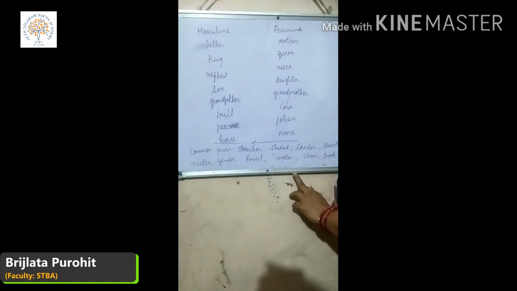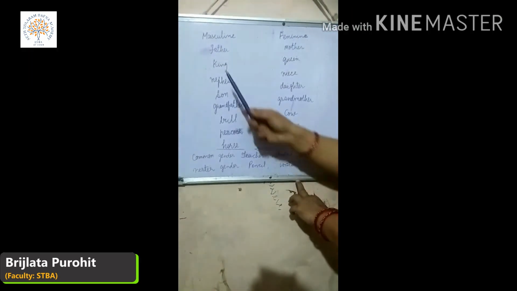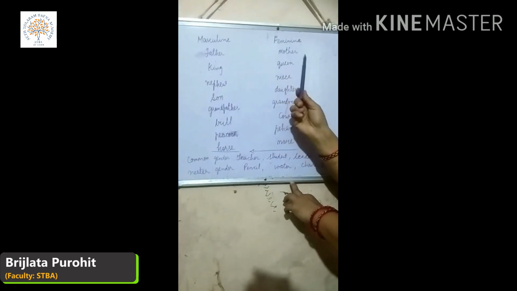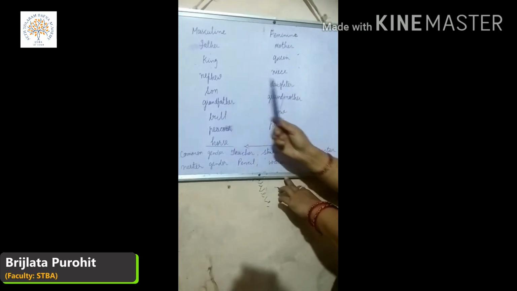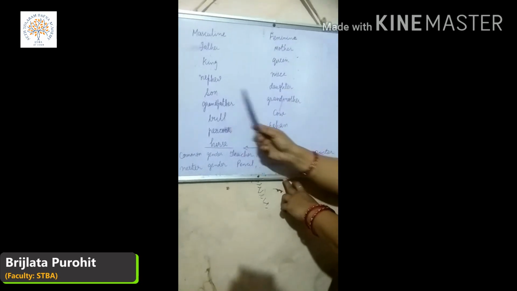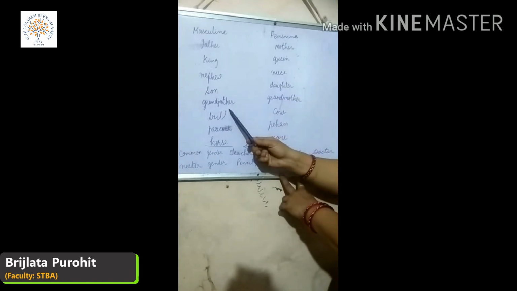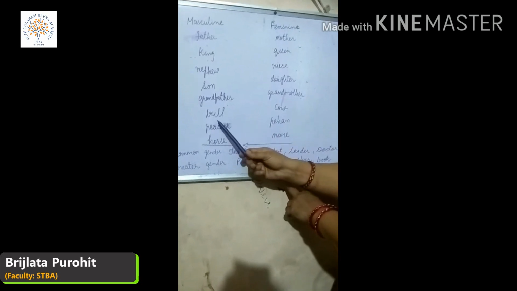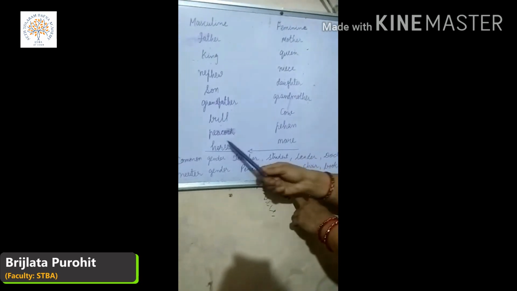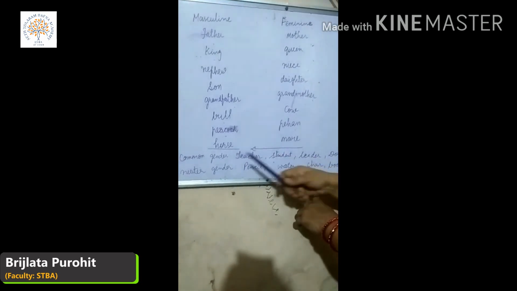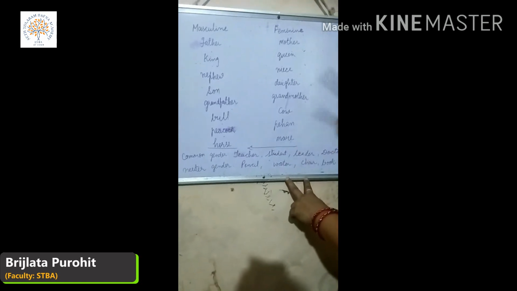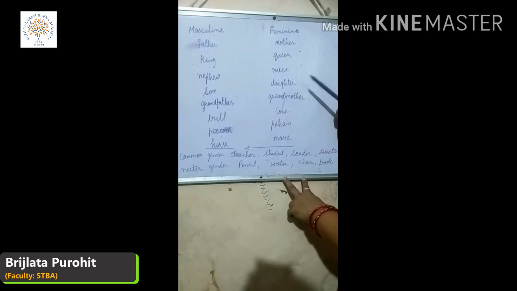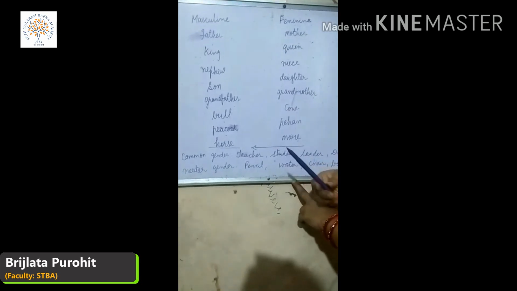Masculine and feminine gender. Masculine gender father, feminine mother. King, queen, nephew, niece, son, daughter, grandfather, grandmother, bull, cow, peacock, peahen, horse, mare. Okay, so there are so many words from masculine and feminine we will see in forward classes.